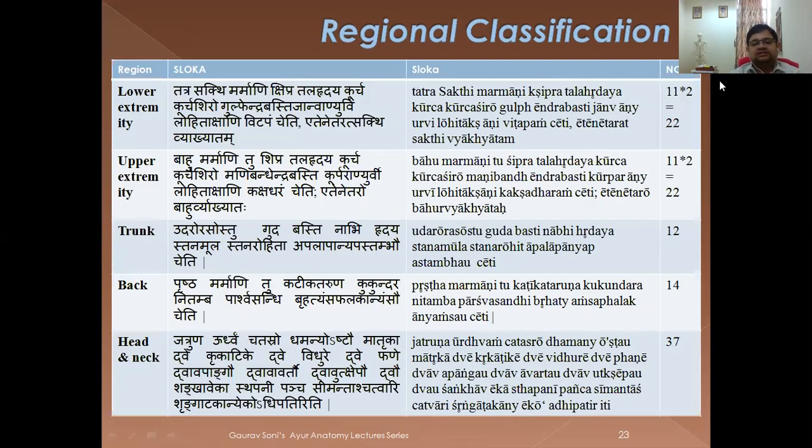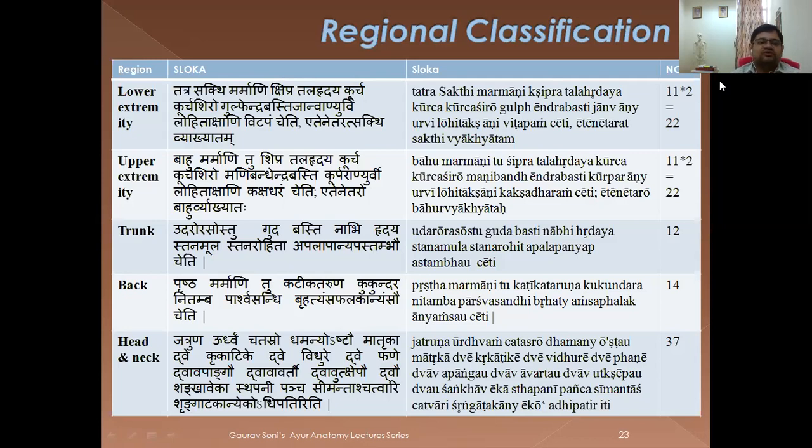Now this is just a chart to show how the things have been divided. I have written the shloka basis here, and the number is there. You can follow either in Sanskrit or in the diacritical manner. So I'm going to read it. Then in the next slide we are going to see it in tabulated format also. So to give you both the things, that is the classical way of learning as well as how you're going to prepare for your PMS exams or for any further exam, we can learn from the tabulated format. Then you can write just the name simply.